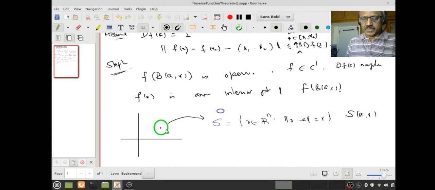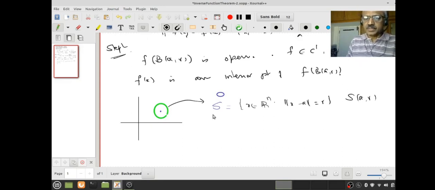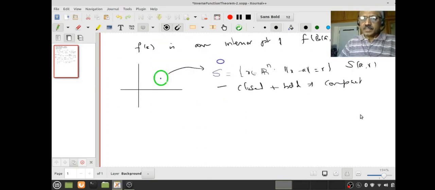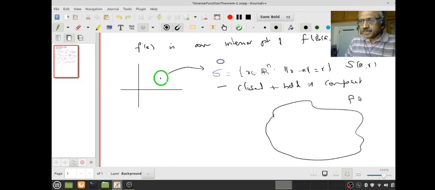This is only the surface, not the ball. Now what do you know about this? S is closed and bounded, therefore it is compact by the Heine-Borel theorem. Let's look at the image of S under f. This may be my f of S, and my fa is going to be somewhere here.